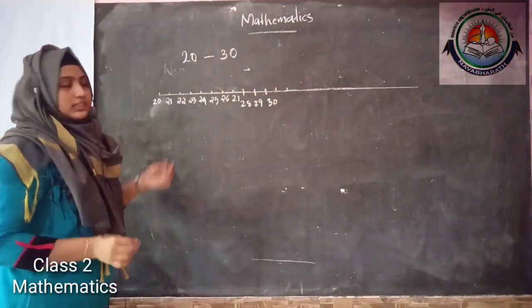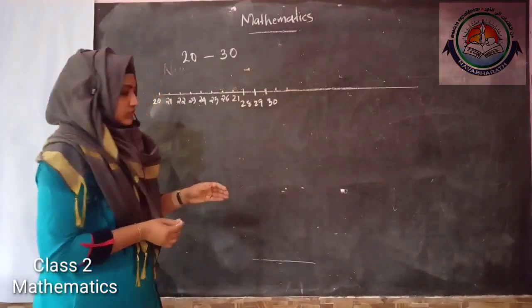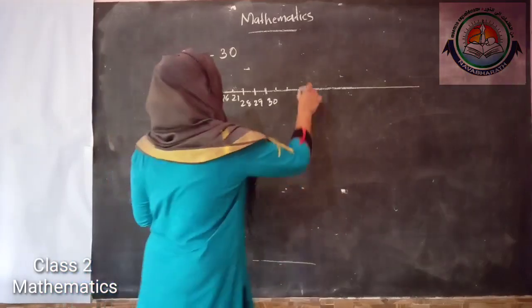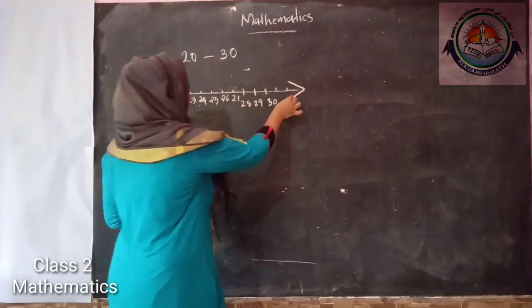So we know there are some more numbers after 30, so we have to mark an arrow here.